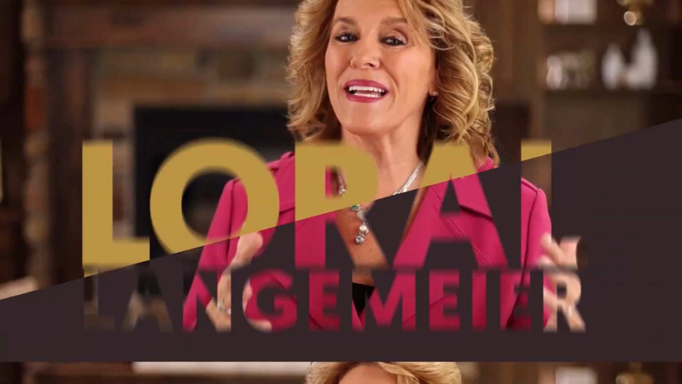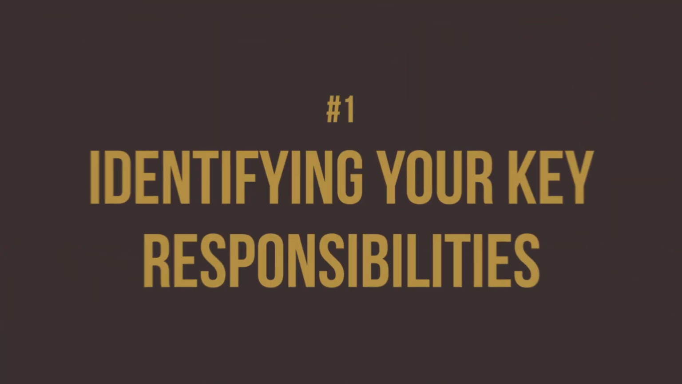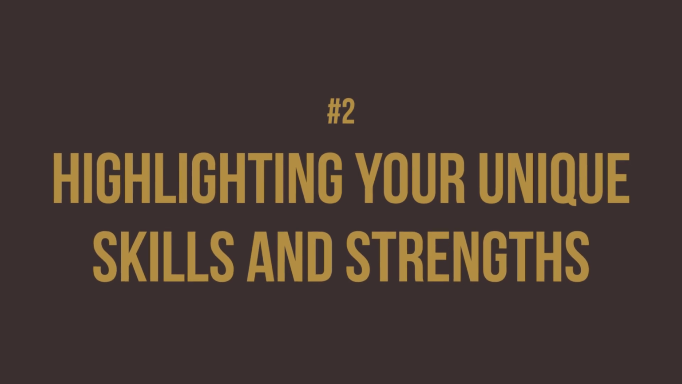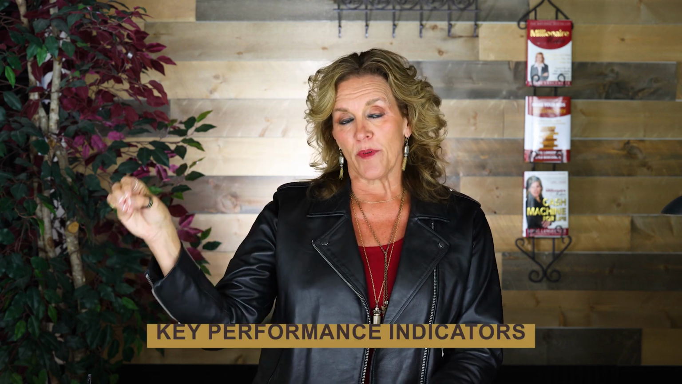What do you need to do? How do you identify your key responsibilities? Number one, how do you highlight your unique skills and your strengths? We talk about roles and responsibilities, like what are you here to do? And then align them to KPIs, key performance indicators. So whatever your job is, you have to produce a result. So in most companies, you have to contribute to the ROI, the return on investment of your seat or what you're doing for your job.